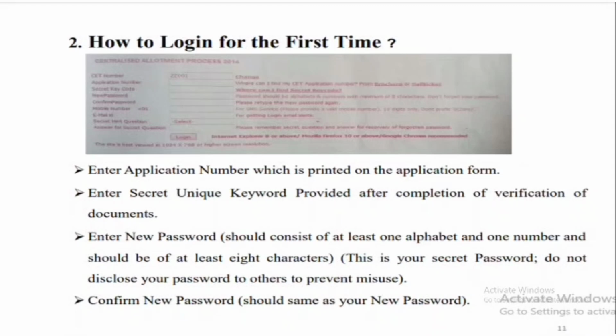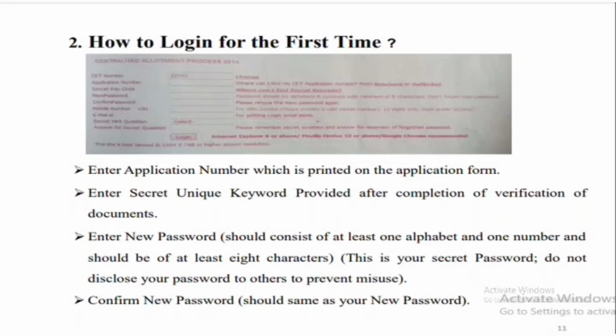Then the secret key code, which you will get from the verification slip, and the email ID and secret question. You have to select any one question from the drop down, give the answer for that, and click on submit. As I said in the step, enter the application number which is printed on the application form, and enter the secret unique key provided after completion of verification of documents.